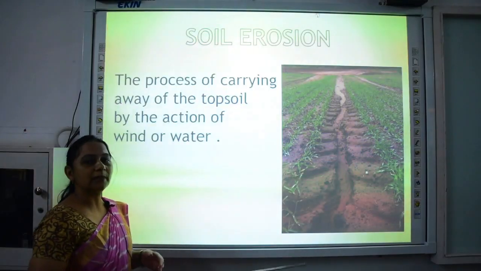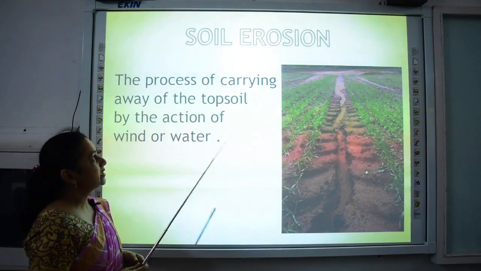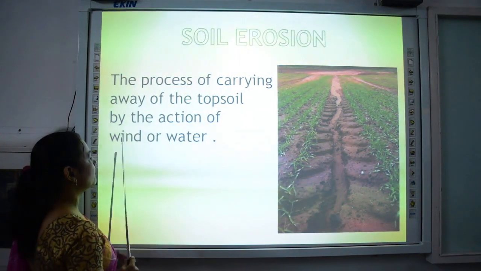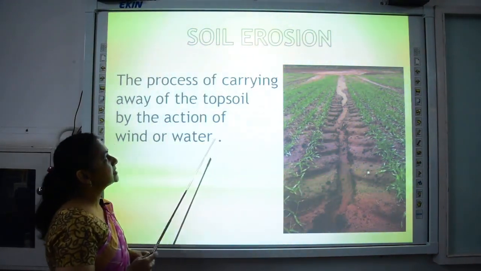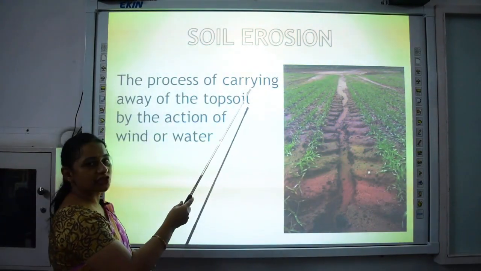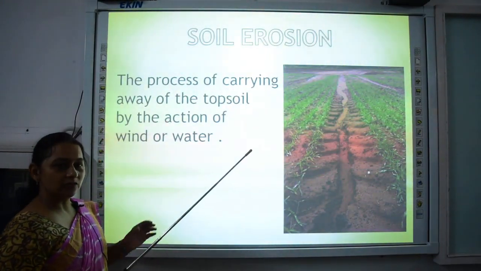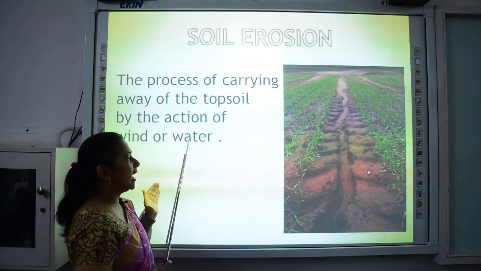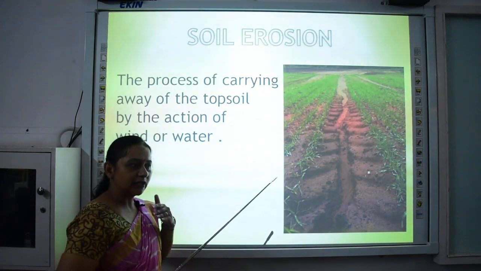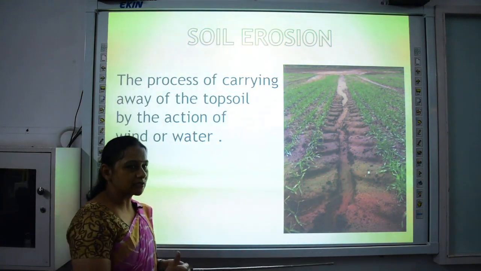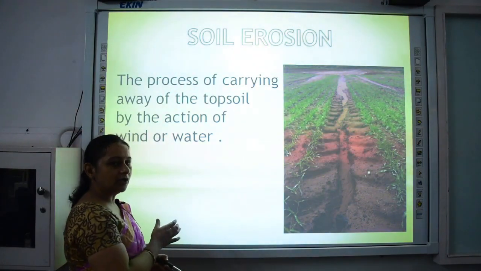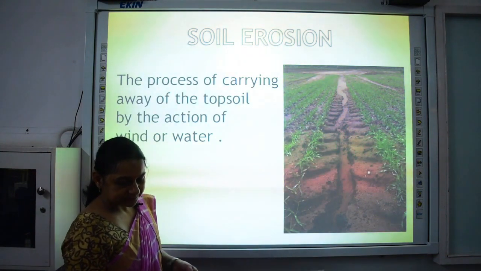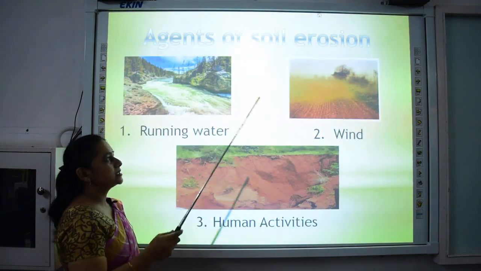So children, our next topic is soil erosion. What is soil erosion? The process of carrying away of the topsoil by the action of wind or water. This process is called soil erosion, and this is the definition of soil erosion. You can underline this definition in your books. Sometimes when water and wind blow, they carry away the top layer of the soil with them, and this causes soil erosion. Due to soil erosion, what happens? The land becomes infertile.